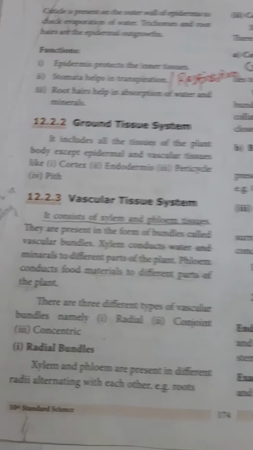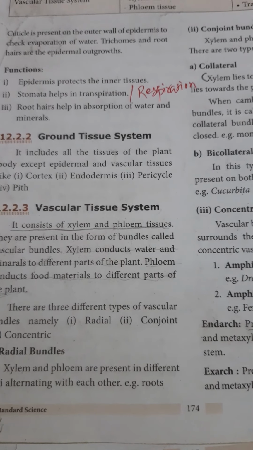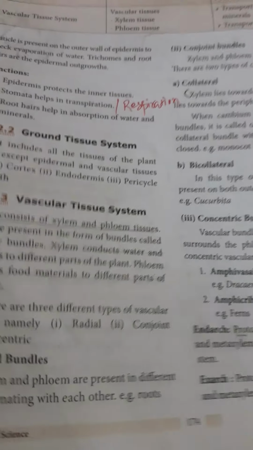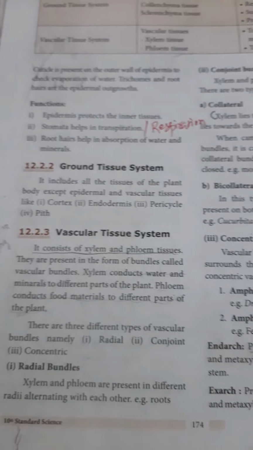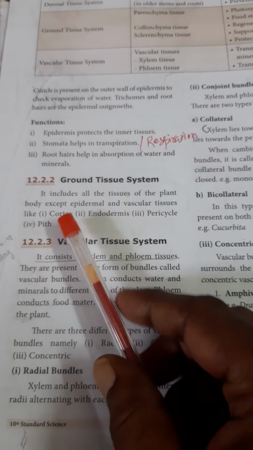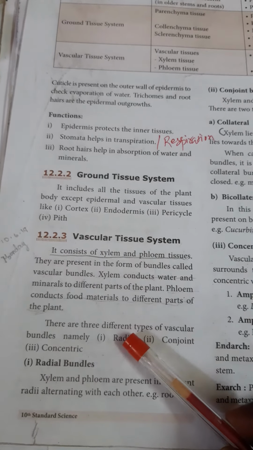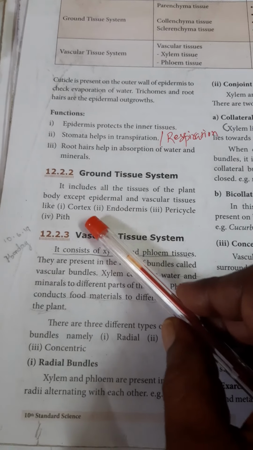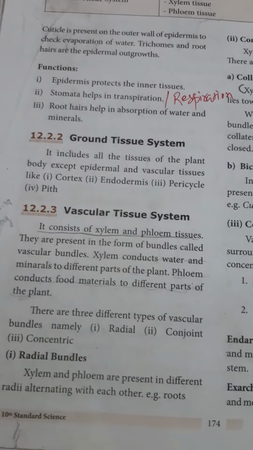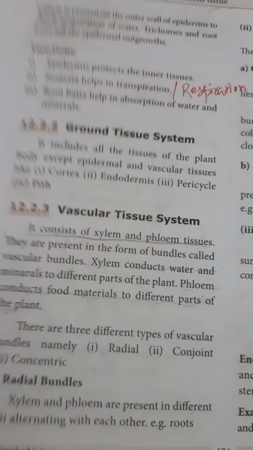Then second, the ground system. Except epidermal and vascular, the central region present in root, stem and leaves is called the ground system. Okay, so the ground tissues are further divided into four categories: cortex, endodermis, pericycle and pith. Okay, they are involved in storage function.